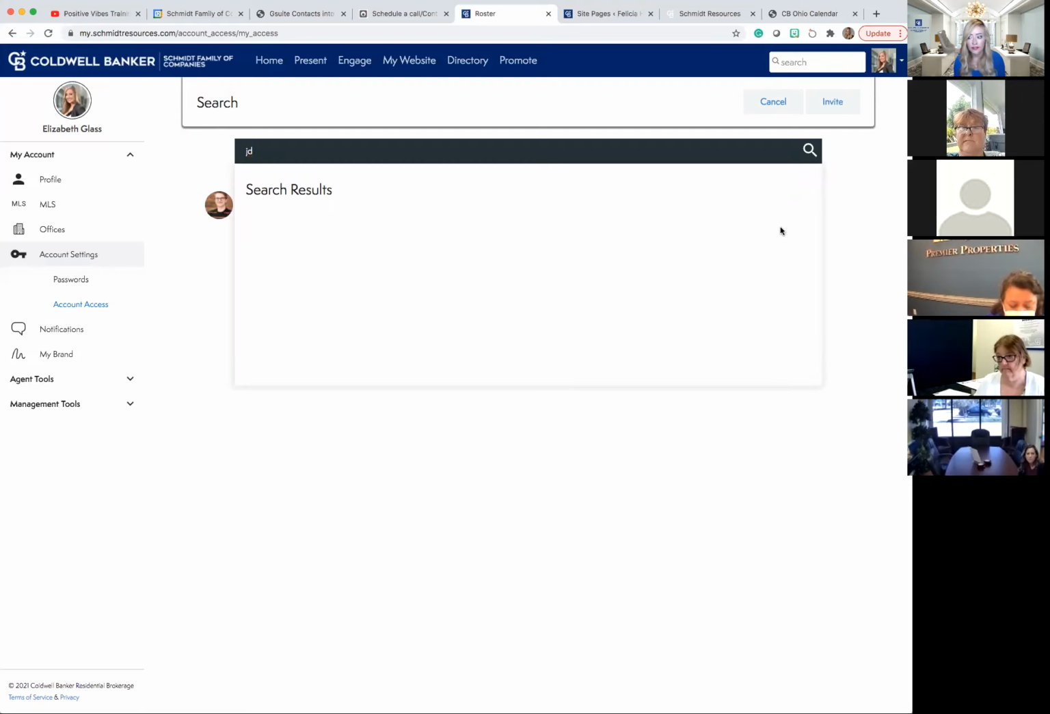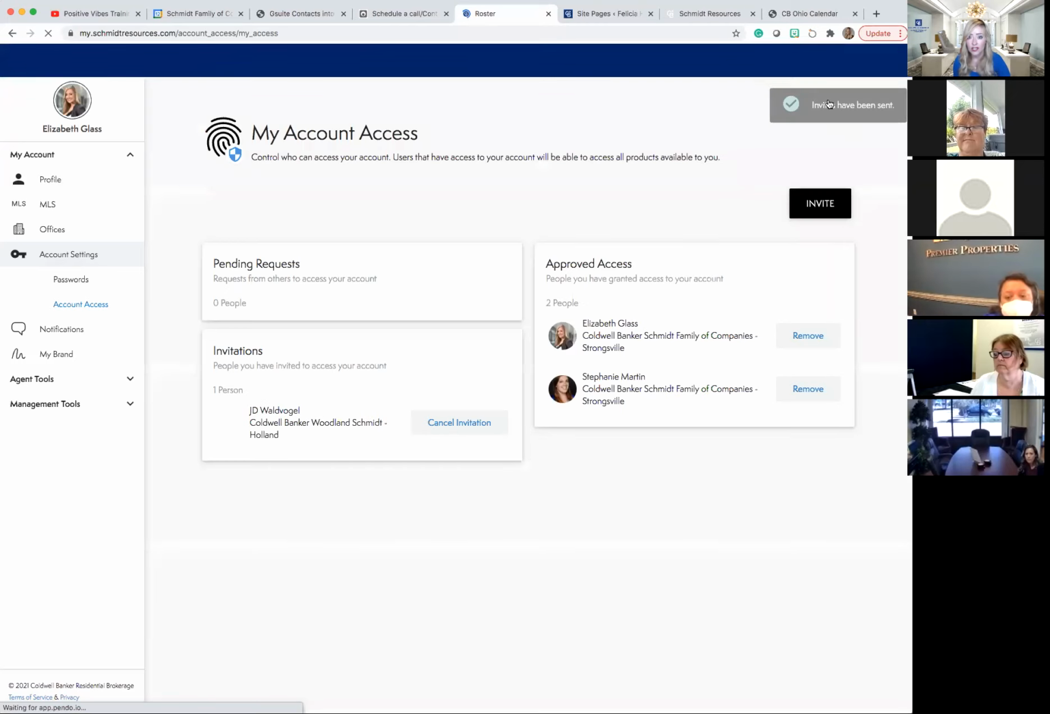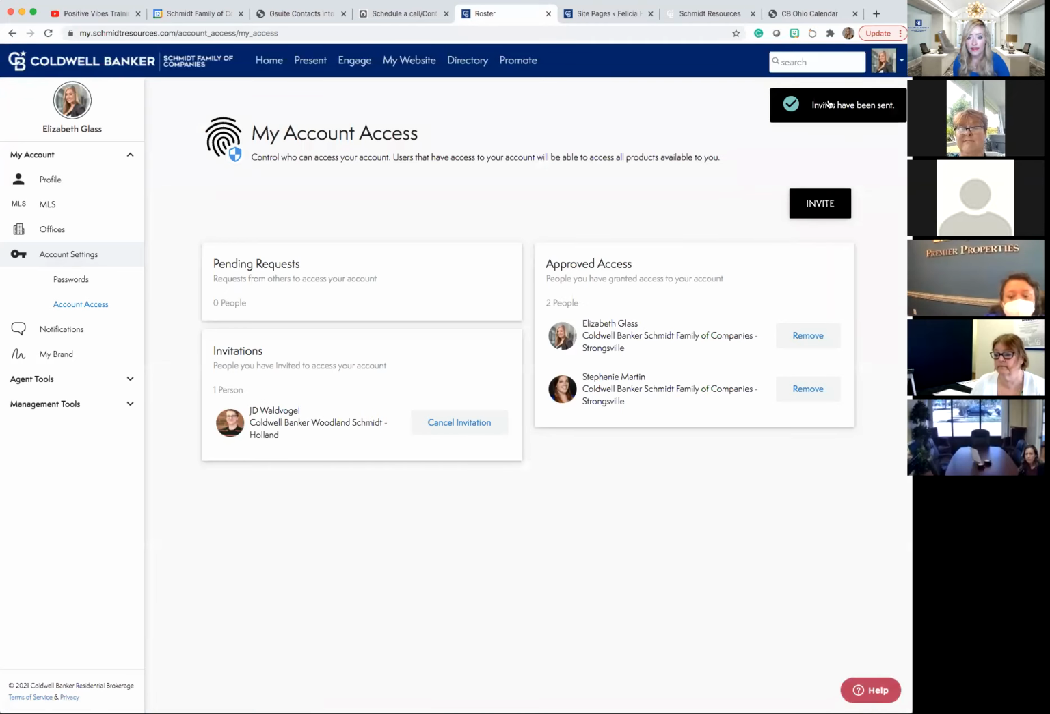JD, if you're on, you're getting a notification. Then I'm going to hit Invite. So I want to make sure that you guys see there's just 2 steps here. First, you look them up, and then at the top, don't skip this section, otherwise nothing will happen. You'll click Invite. And now he just received an email that said, JD, Elizabeth is inviting you into her Moxi account where he can approve it and then get into my account.